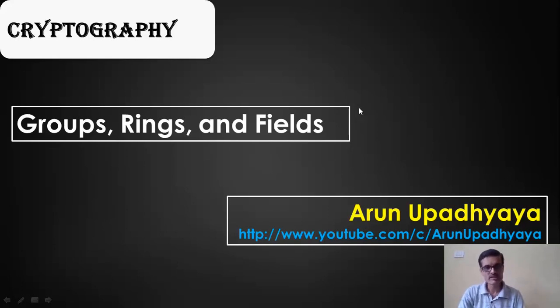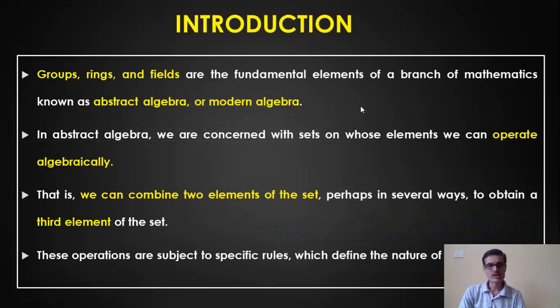Now one by one we will understand what a group is, what the conditions are to be satisfied to be called a group, and what rings and fields are. As I said, groups, rings and fields are part of the branch of mathematics known as abstract algebra or modern algebra. In abstract algebra we are very much concerned with sets, which consist of elements, and we perform certain operations on those elements.